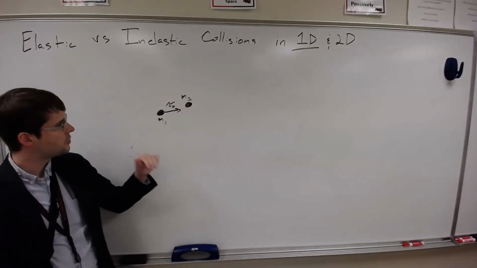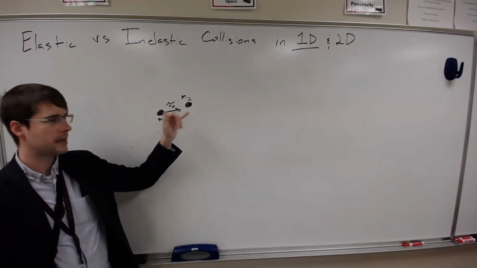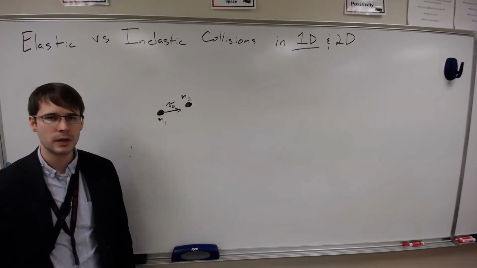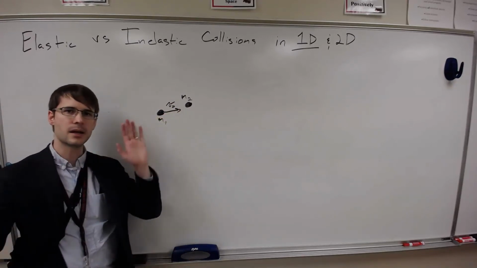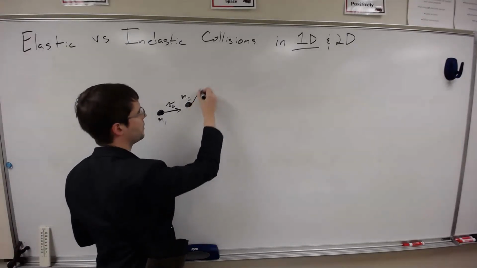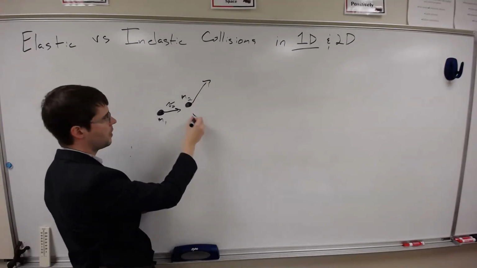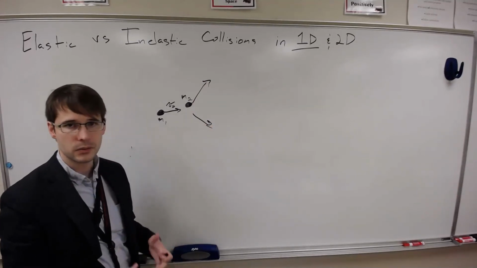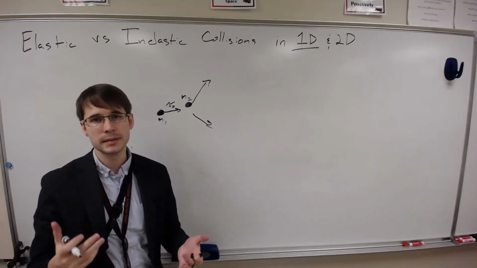All right, so for 2 dimensions, we've got here an object M1 moving towards an object M2, and they're going to collide and glance off of one another. And so we'll probably get something where M2 will start going off this direction, and M1 will go off in this direction, something like that. So we'll have X and Y components of each of these.